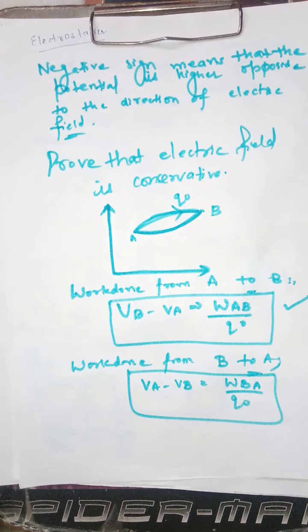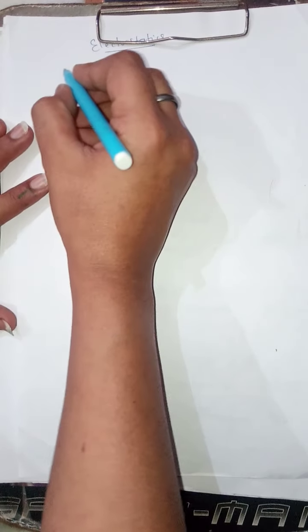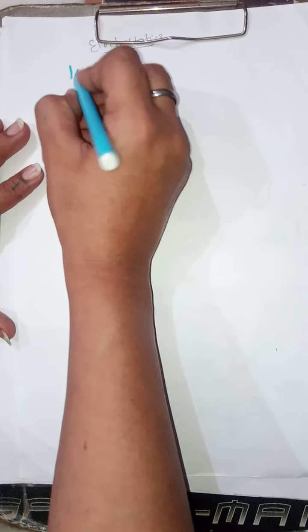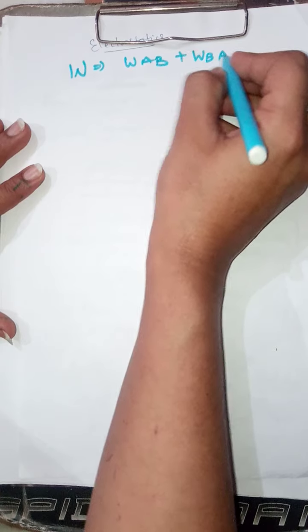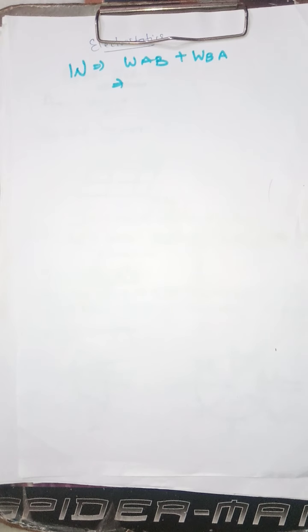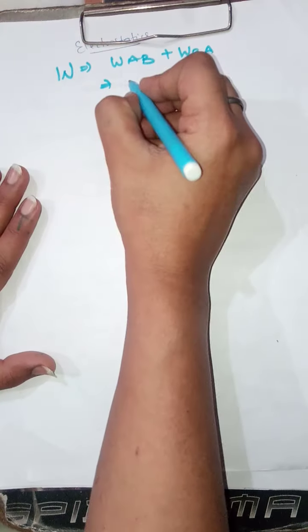In that point we have taken A. So this thing is understood to you. Next is, thus we have obtained the two equations. The total work done is given by WAB plus WBA. And the value of WAB and WBA is given by the two equations which I have told you in this article. The two above equations.